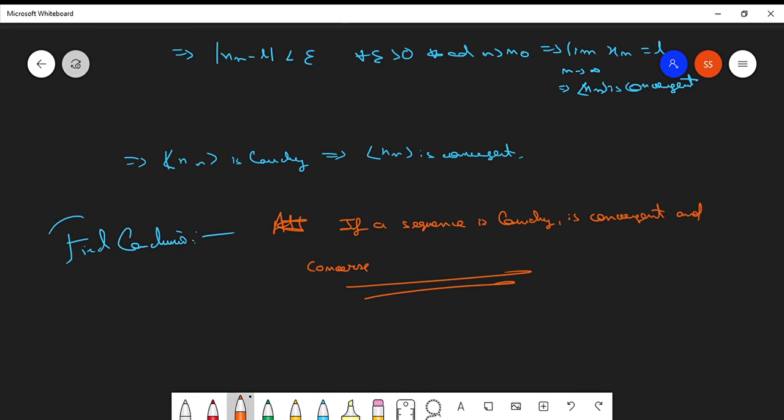Clear? So from here we finally concluded the most important statement, which says that if a sequence is Cauchy, then the sequence is convergent, and if it is convergent, then it is a Cauchy sequence. All convergent sequences are Cauchy sequences, and all Cauchy sequences are convergent sequences, as long as we are dealing with the real number system. Is this part clear, guys?